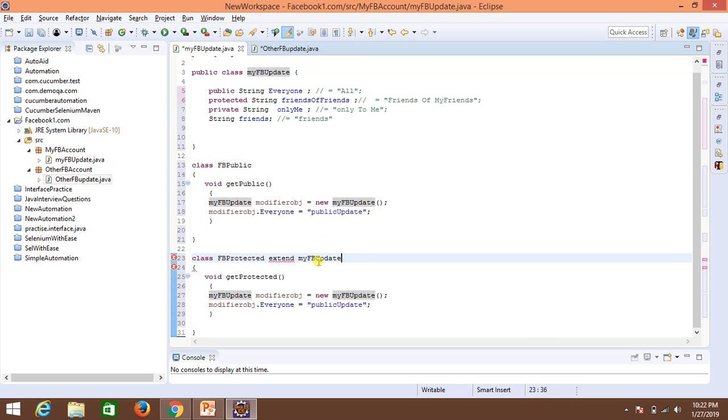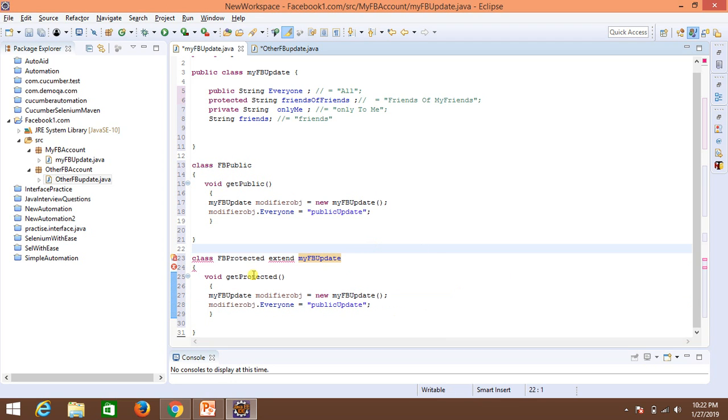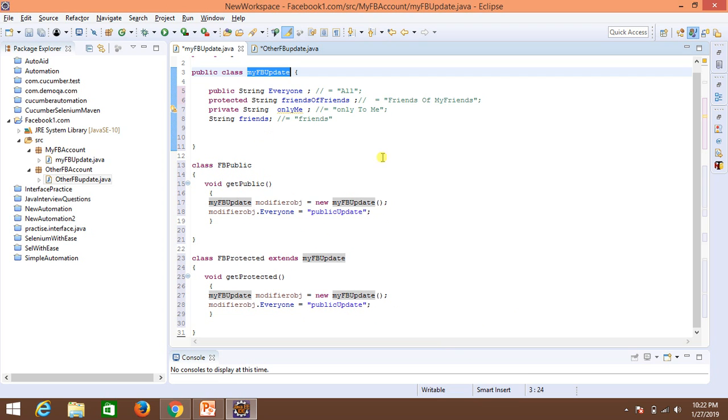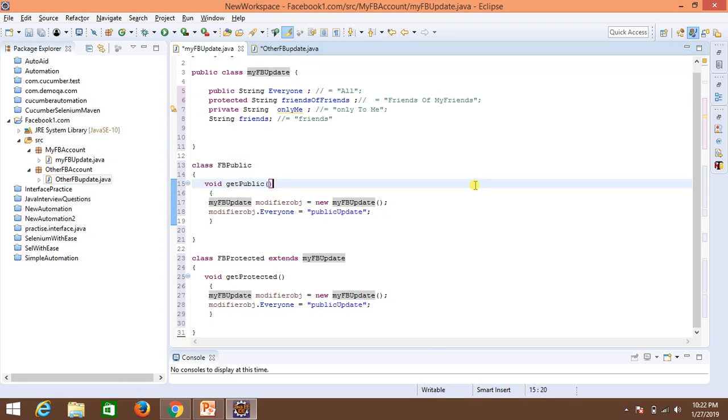I'm extending this class. Let's say this class is your friend, and if this is extending this, then it is accessible to the other as well, which means you extend this class. Now you would be able to check the updates and send the friend request as well.